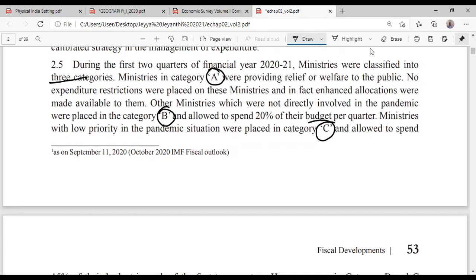Category 1, or category A, is the one which is providing welfare to the public. Here they have to spend as they have to spend. This ministry has to spend, and they need not stop any of this. The second category is those not directly involved in welfare. They can spend 20% of their budget.